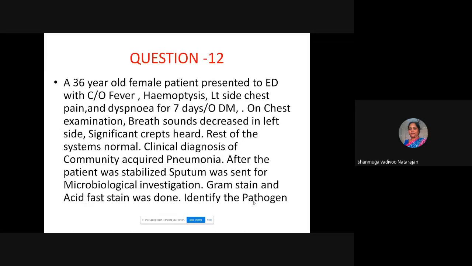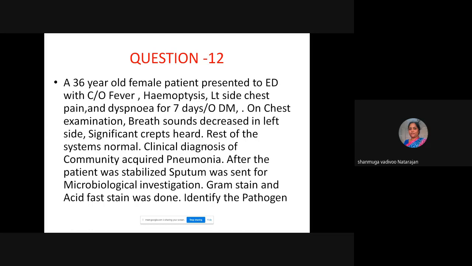A 36-year-old female patient presented to the ED, the emergency department, with complaints of fever, hemoptysis, left-sided chest pain, and dyspnea for the past 7 days. The patient has a history of DM, diabetes mellitus. On chest examination, breath sounds were decreased on the left side, and significant crepitations were heard. The rest of the systems are normal. So a clinical diagnosis of community acquired pneumonia was made.